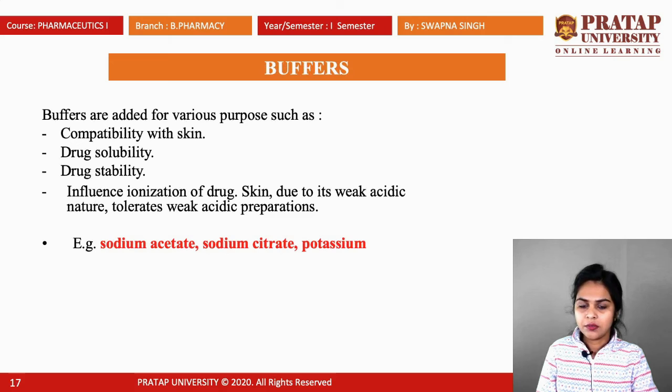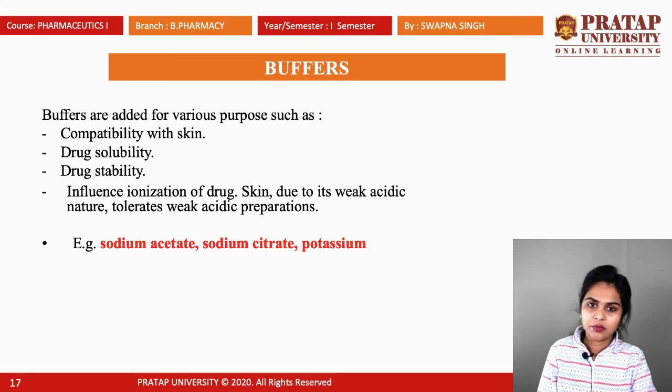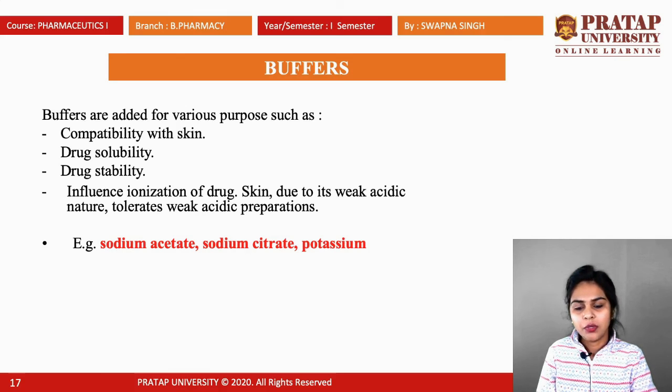Next category of ingredients are buffers. Buffers are chemical agents which resist the change in pH. Buffers are added for various purposes like compatibility with skin, because skin has its own pH, so the ingredients we use for the formulation of semi-solid preparation must be compatible. That's why we use buffer. Also for drug solubility and drug stability, and to influence ionization of the drug. Skin, due to its weak acidic nature, tolerates weak acidic preparations. Examples are sodium acetate, sodium citrate, and potassium citrate.